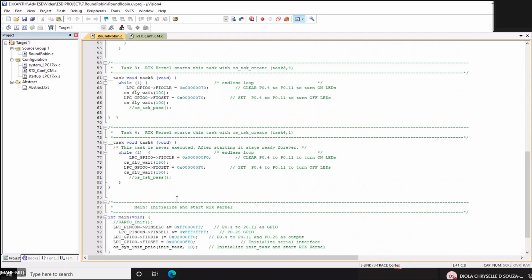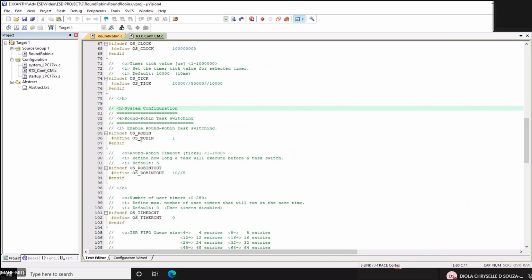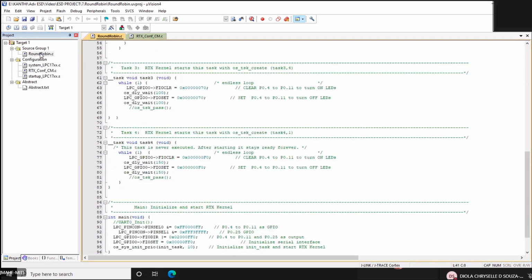Ma'am, here where we are configuring, like I will be using round robin scheduling. Which one? Like I have to specify in RTX file, right, to say that I will be using specifically round robin scheduling. Yeah, that I have shown in the last, right? Configuration file. There is a configuration file here. OS round robin. Okay. That's it. Okay. This is your OS stick. This I think I have shown last class. Whenever you are not using, this will be 0. Clear? Yes, ma'am.